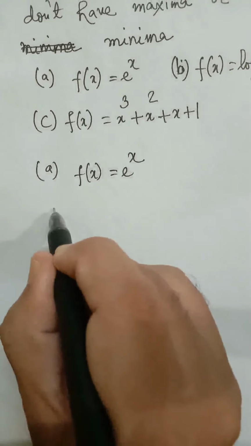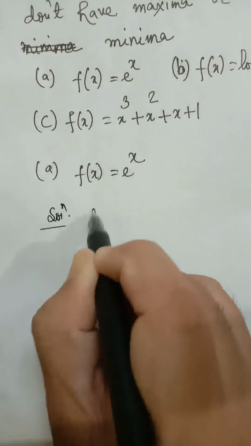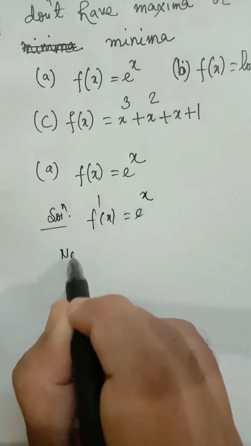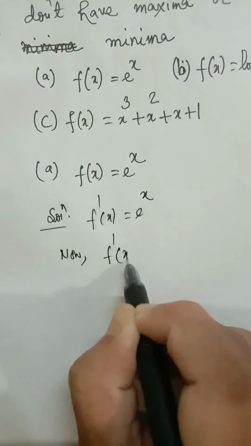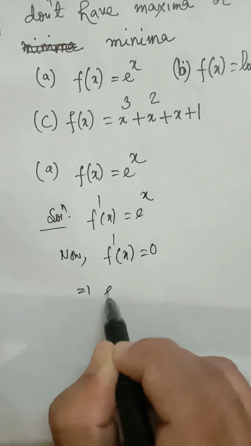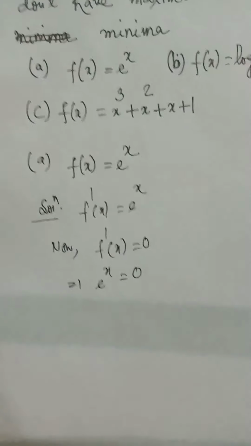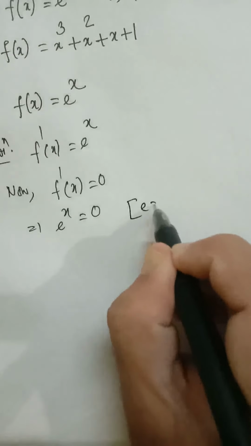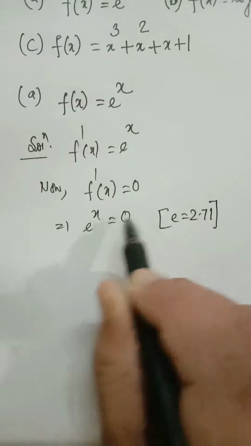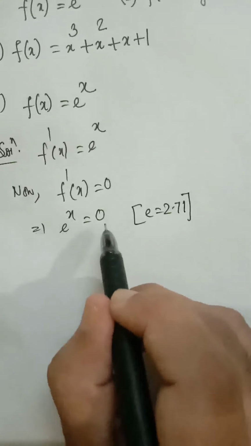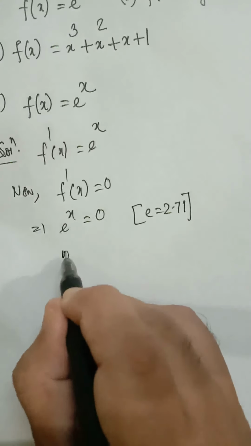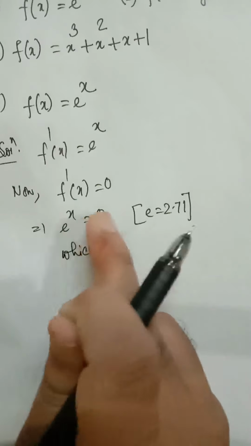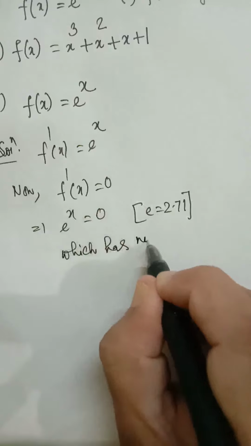Our first step will be to find f dash x. f dash x is e to the power x. Now we will solve f dash x equal to 0, meaning e to the power x equal to 0. Now e is a positive number, the approximate value of e is 2.71, and a positive number to the power of anything can never be 0, which has no solution. e to the power x is never equal to 0, so it has no solution.